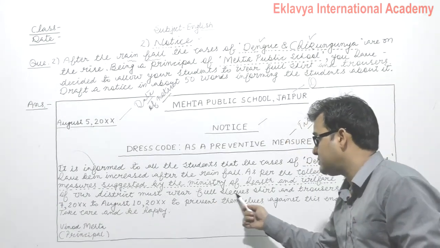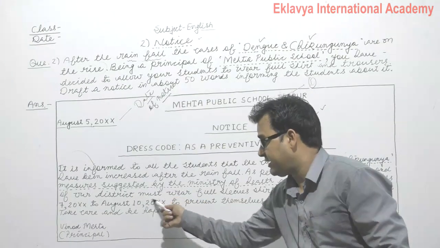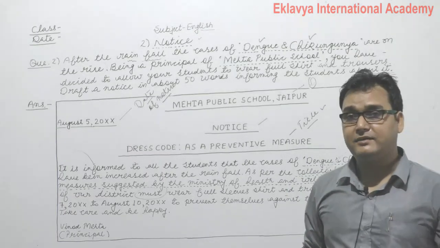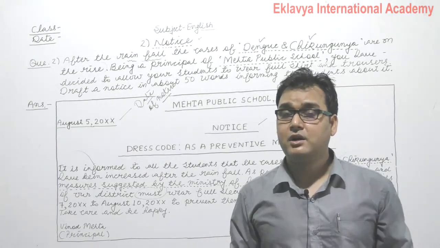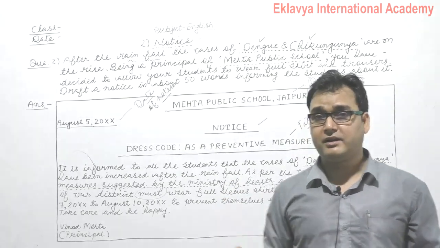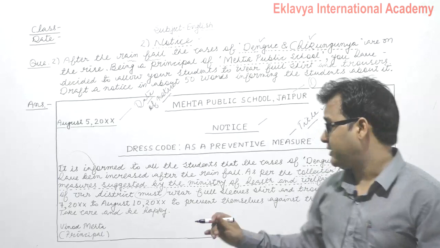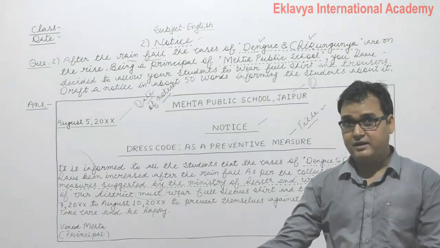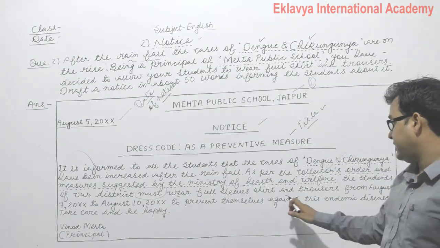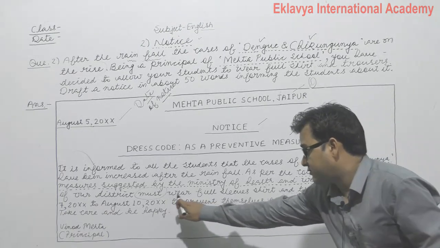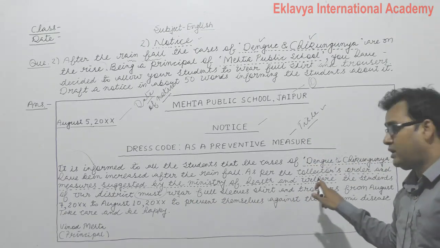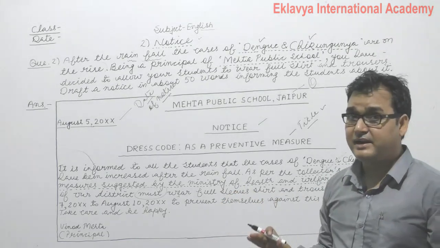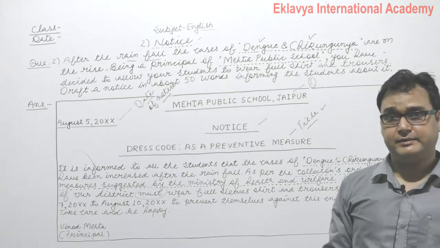must wear full sleeve shirts. It's a strong advice: उन्हें essentially must, okay, as a strong advice यहाँ मिल रहा है आप सभी को, must wear full sleeve shirt, पूरी बाजू वाला shirt, like I'm wearing right now. So must wear full sleeve shirt and trousers, okay. Must wear full sleeve shirts and trousers. क्या पहनना है? Full sleeve shirts पहनना. Trousers means pants.